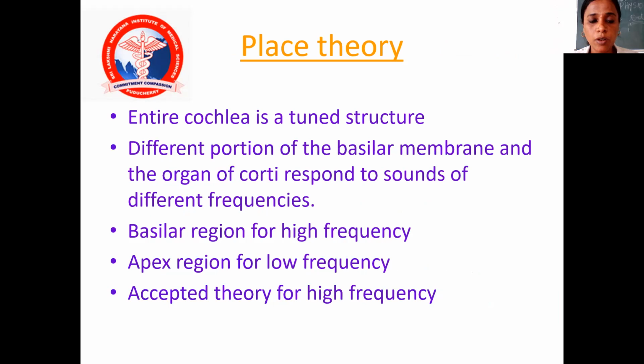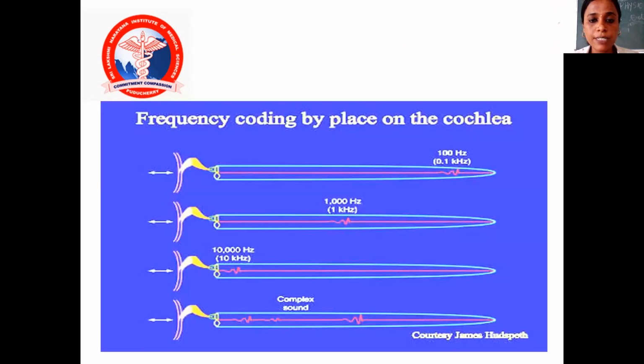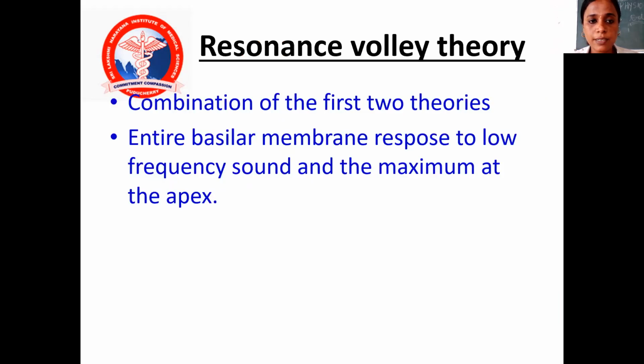Place theory: the entire cochlea is a tuned structure. Different portions of the basilar membrane and the organ of Corti respond to sounds of different frequencies. Basal region for higher frequency, apical region for low frequency, an accepted theory for high frequency. Frequency coding for place theory: 100 Hz at the base, and then it keeps on going inside.